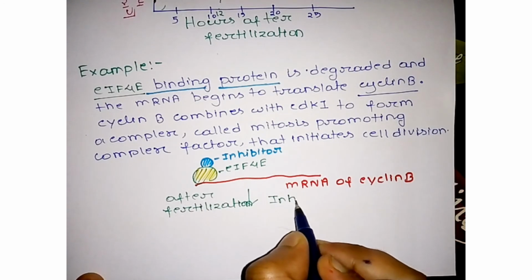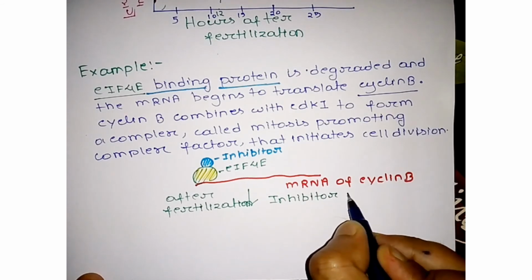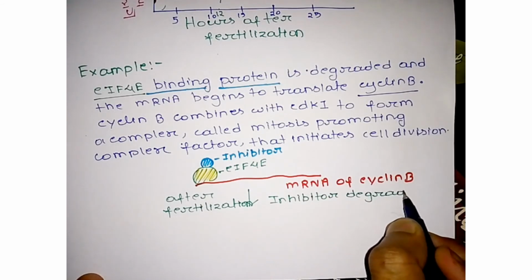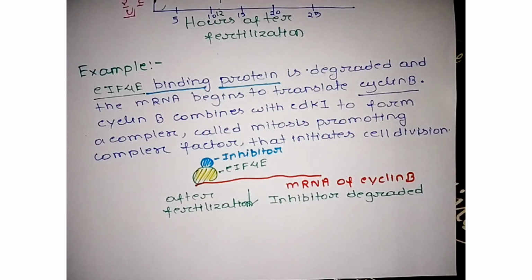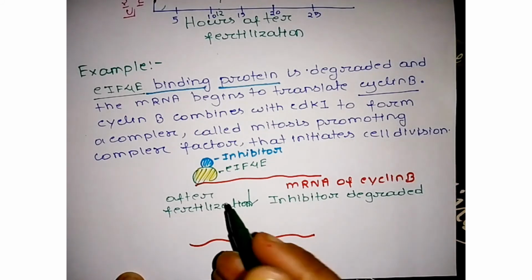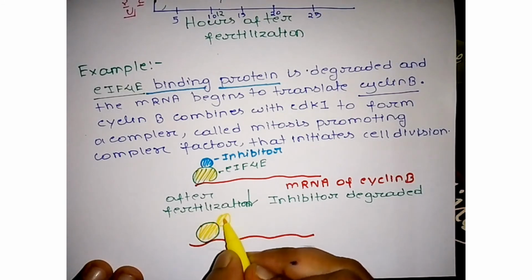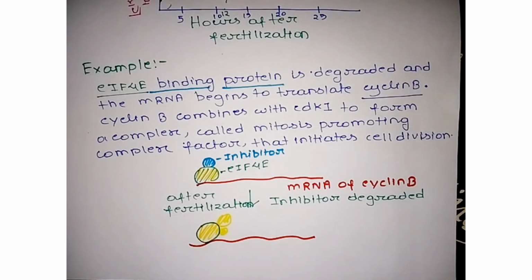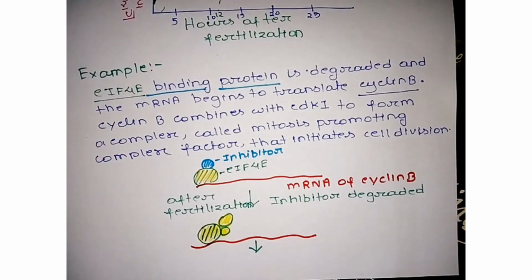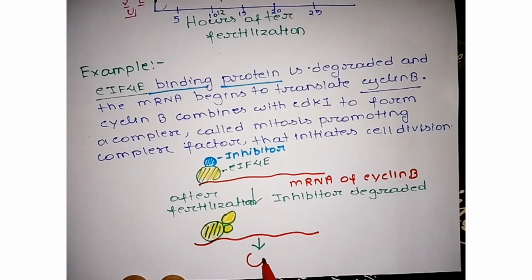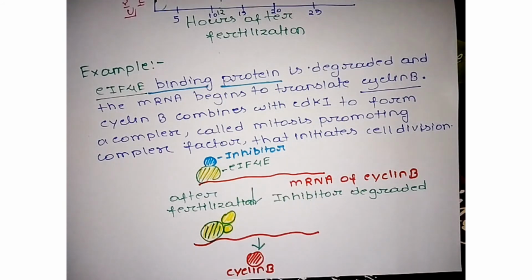So when this inhibitor, the EIF4E binding protein, is degraded, the eIF4E protein binds with some other factors and initiates translation. So translation is initiated and cyclin B is formed from this mRNA when the inhibitor is degraded during fertilization.